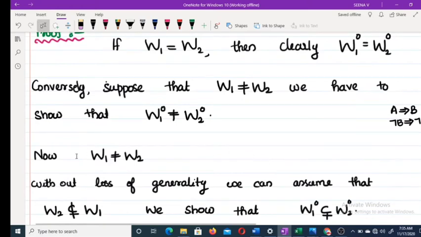Now, suppose W1 not equal to W2. What is the meaning of that? W1 not equal to W2. A not equal to B means either A is contained in B or B is contained in A.